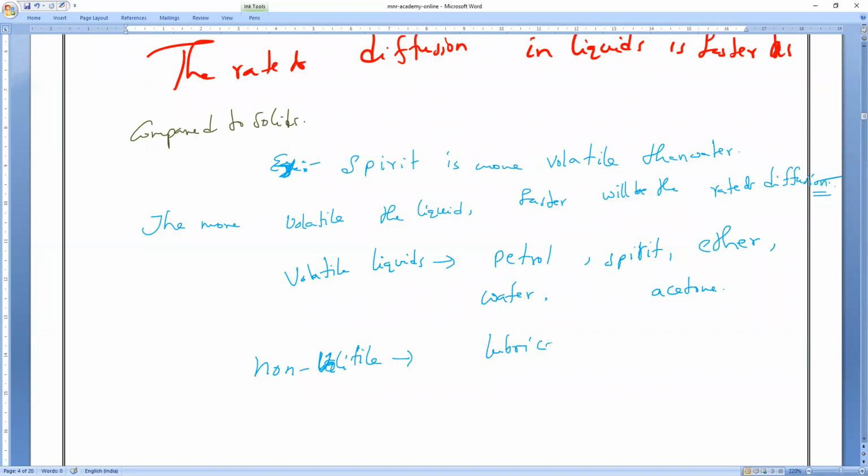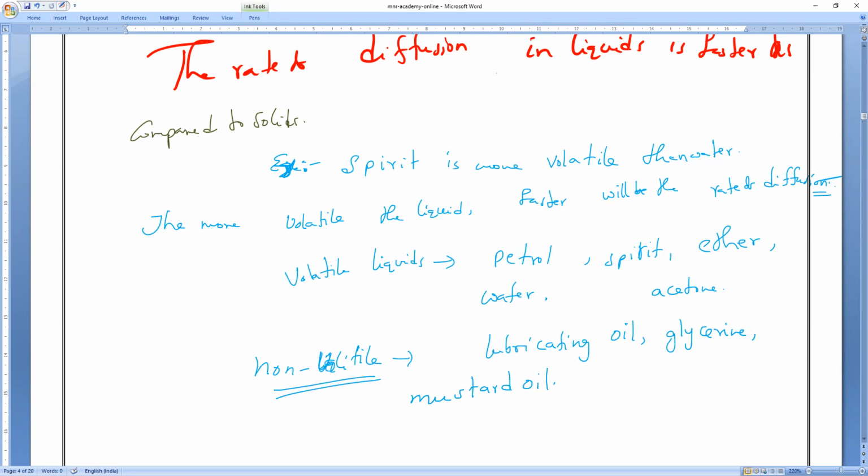Nivedan, is it right or wrong? Lubricating oils. Yes. Will lubricating oils evaporate or not? No, very slowly. Okay. Next, glycerin. Glycerin is more dense than water. Next, do you all know mustard oil?